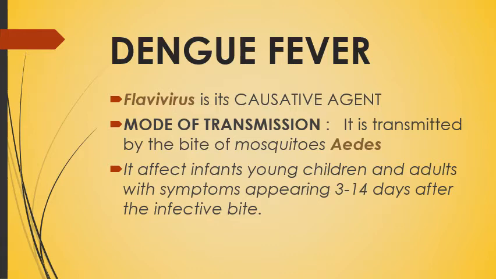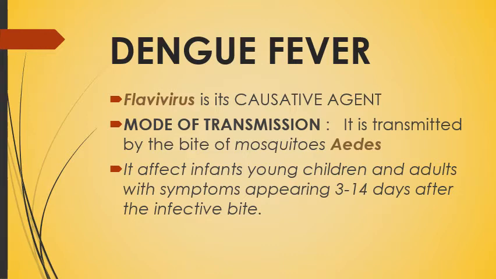It affects infants, young children and adults with the symptoms appearing 3 to 14 days after the infected bites. Means when the mosquito bites any infant, young child or adult, symptoms will appear after 3 to 14 days. That particular period is known as the incubation period.